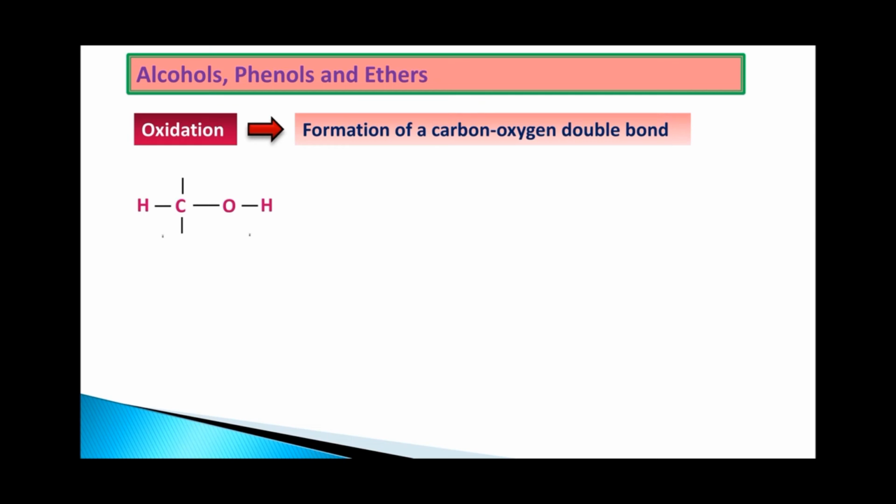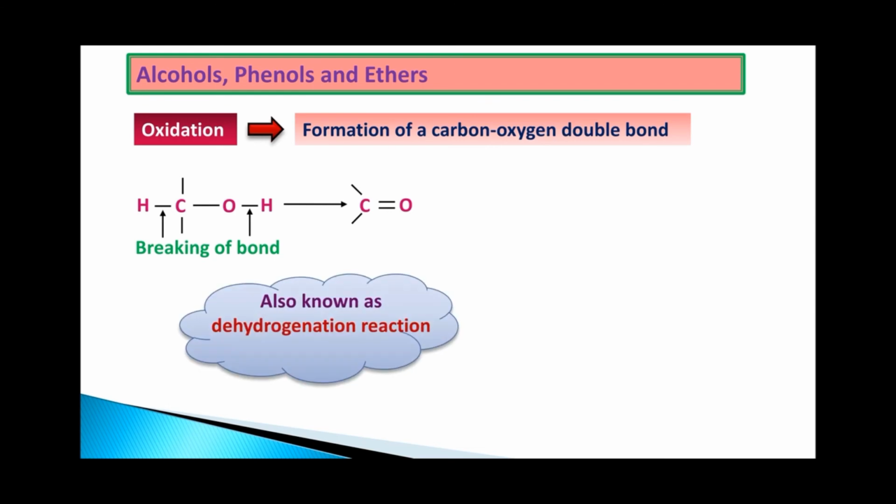Here, which bonds are going to break? We have C-H and O-H, both the bonds are going to break. What will happen when the bonds are broken? We have formed a new bond, that is C=O. In this reaction, two hydrogens are removed. Hence this reaction is also known as a dehydrogenation reaction. It is mainly due to the loss of dihydrogen.